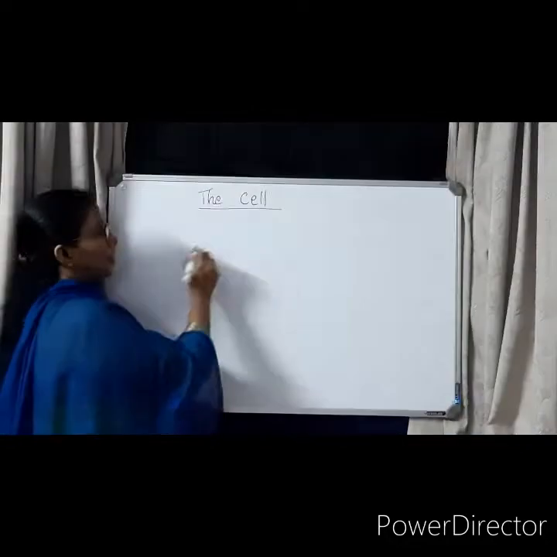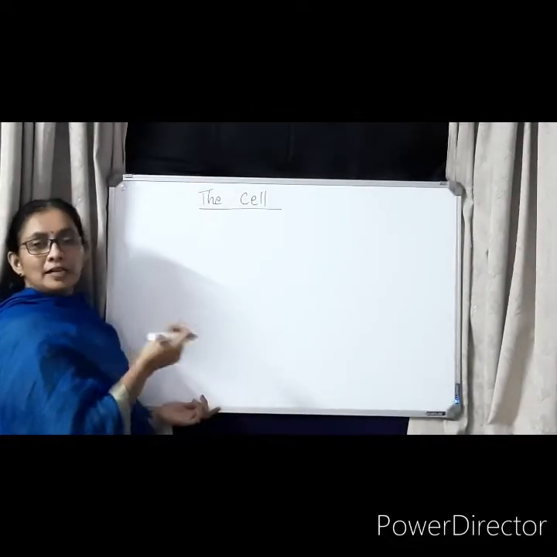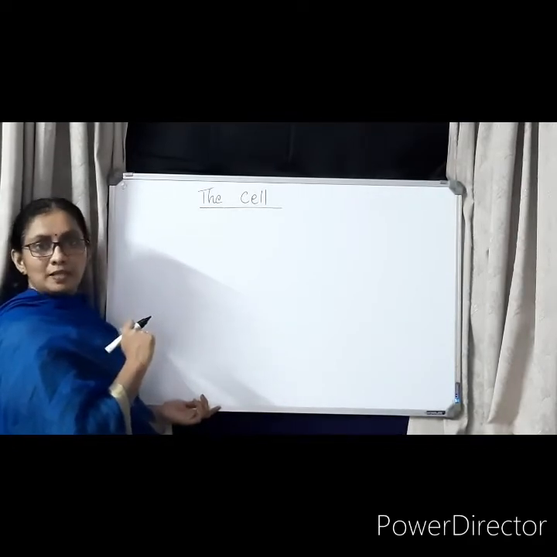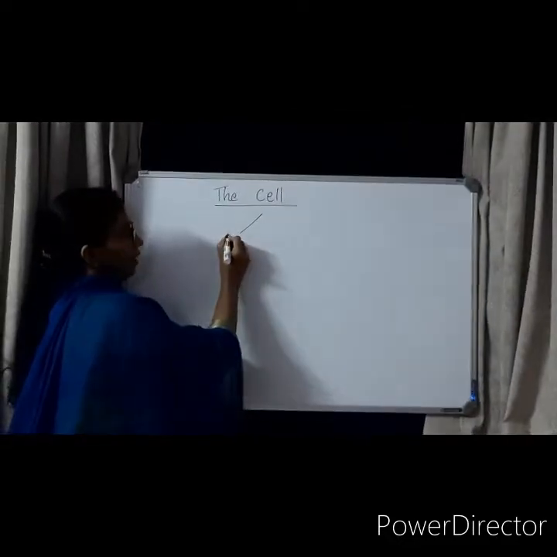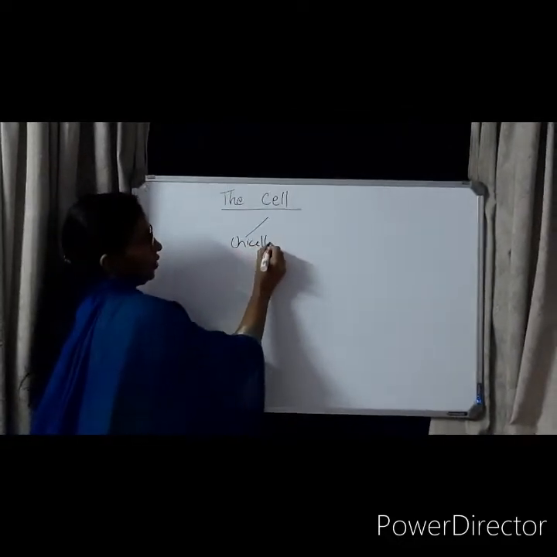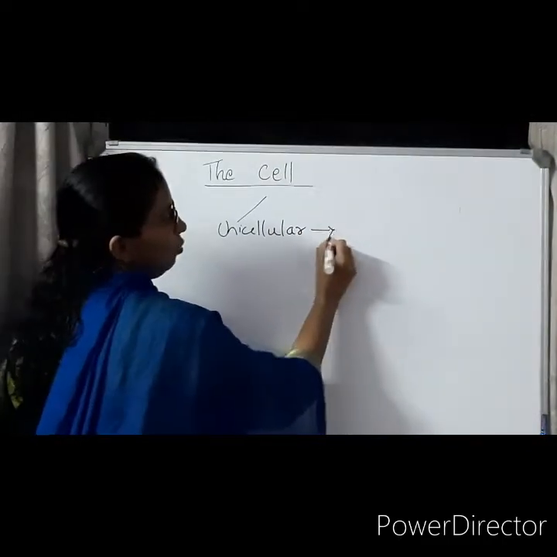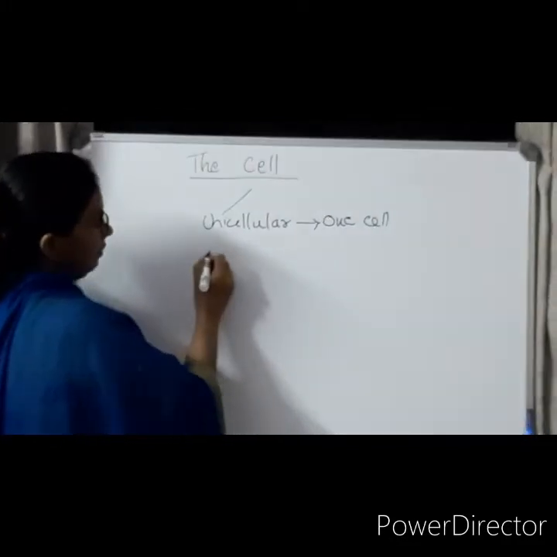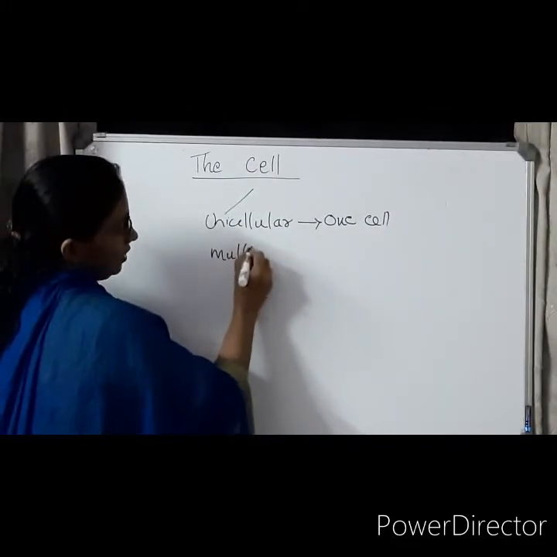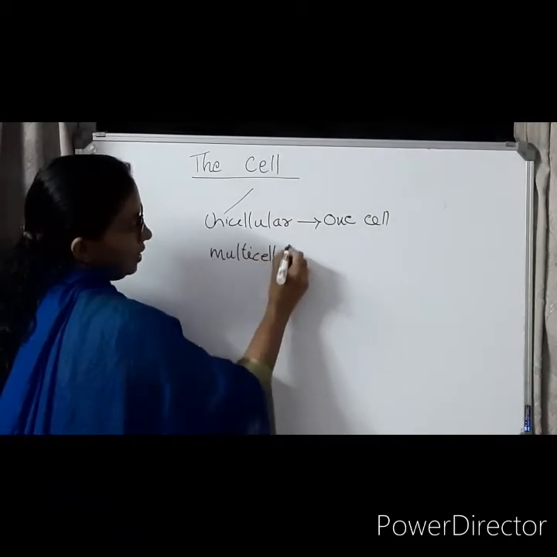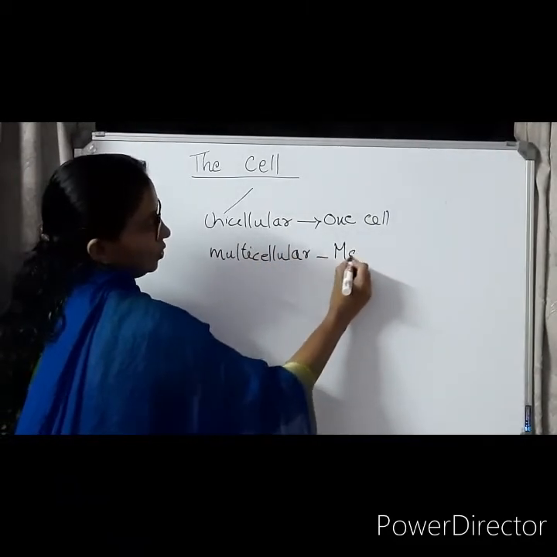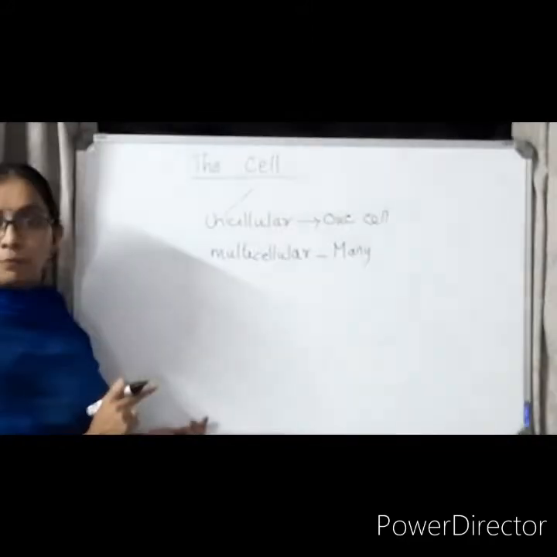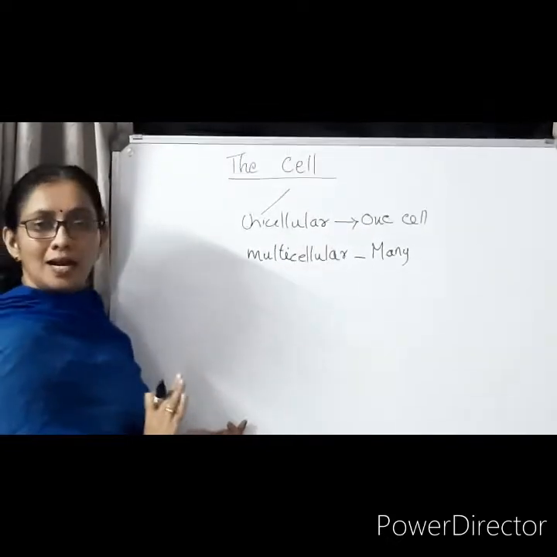We have to learn that cells are of different types. There are unicellular organisms. What is meant by unicellular? Unicellular means composed of only one cell. And there are multicellular organisms. What is meant by multicellular? Multicellular means made up of many cells. So cells are of many types. The organisms which are composed of only one cell are known as unicellular organisms.